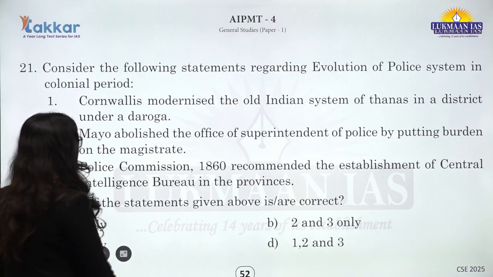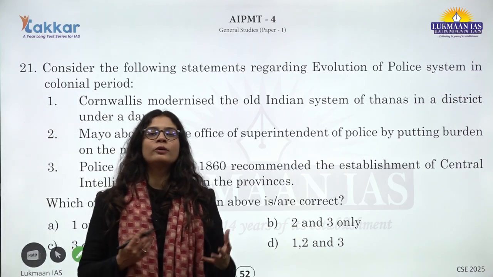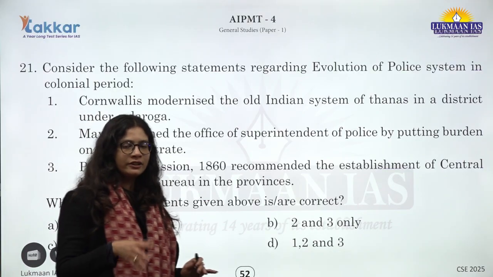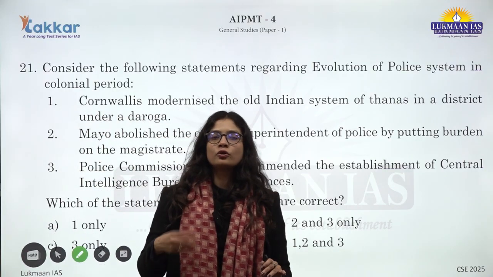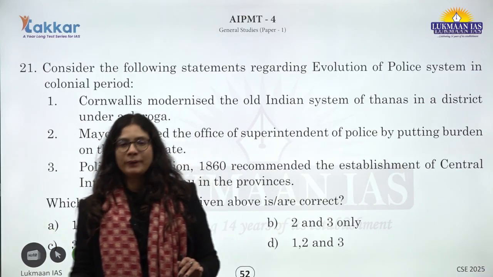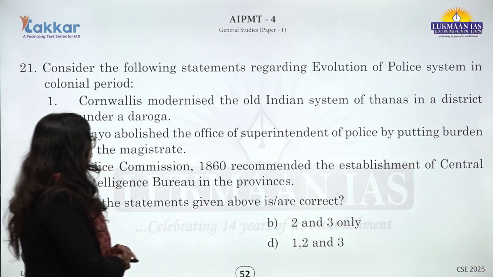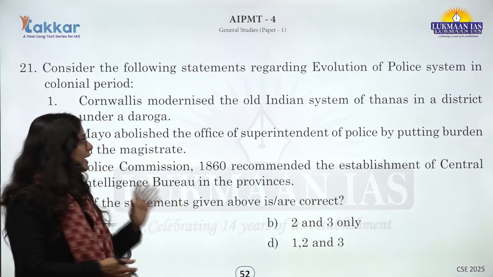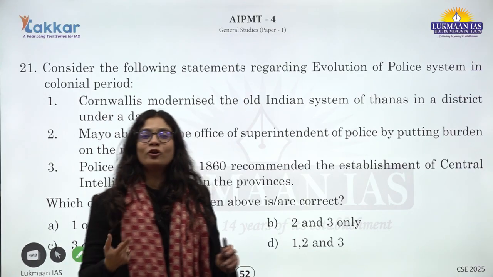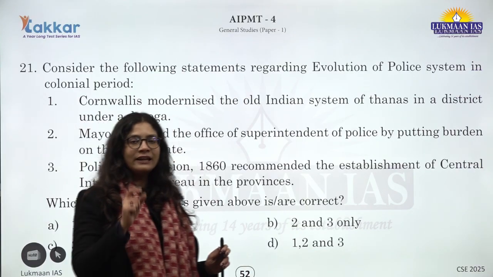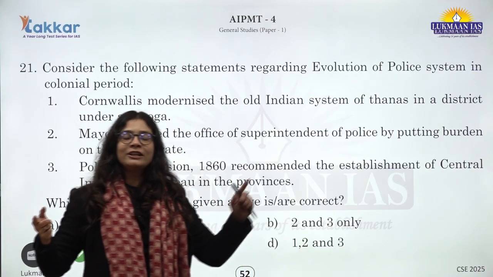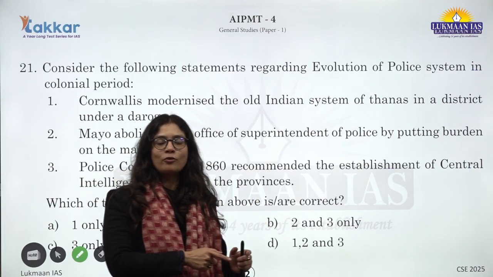See, this particular question is asking about the evolution of the police system during the period. In the colonial period, many Governor Generals took steps in the evolution of the apparatus of administration. The first statement is talking about Cornwallis, who took steps for the establishment of the regular police system in the colonial period. Also, you should understand that no police system had been organized in British India when it was established in the Indian subcontinent.